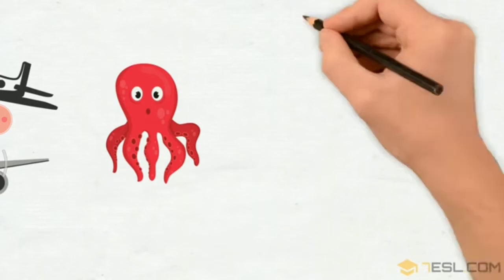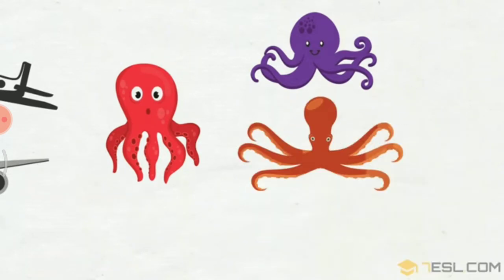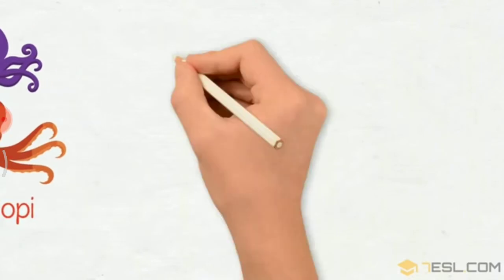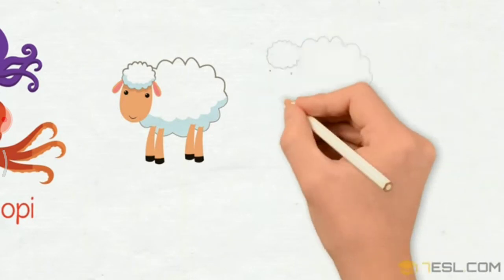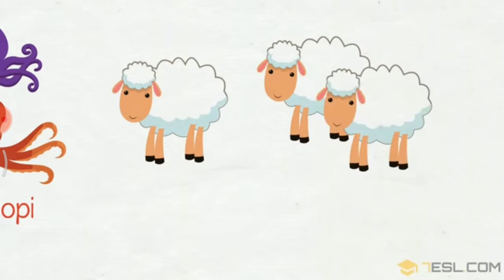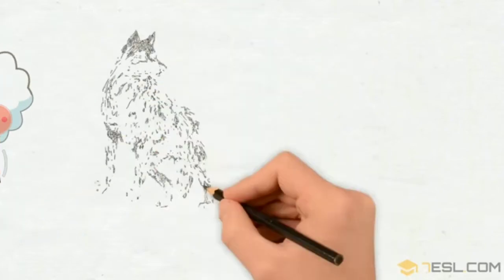Then after that it is an octopus. You might have seen an octopus in the sea. So more than one octopus, what do we say? It is very interesting. Octopi. Then it is a sheep. One sheep we say sheep, and more than one are also sheep. So one sheep is sheep and more than one is again sheep.